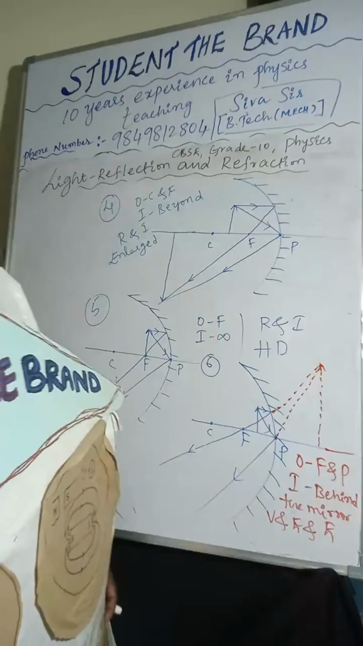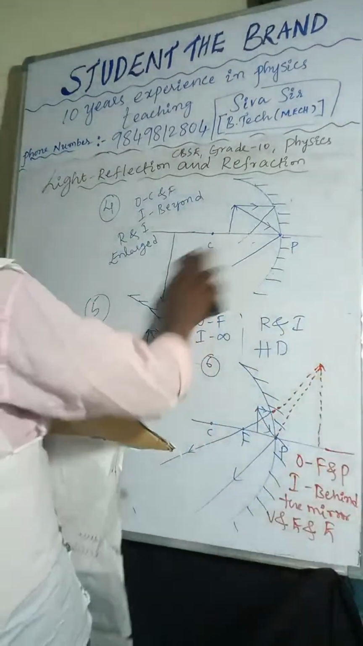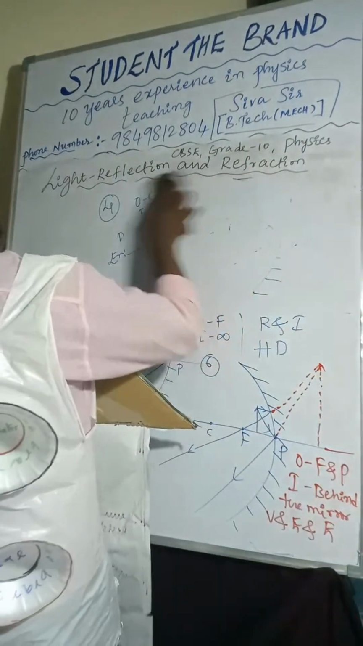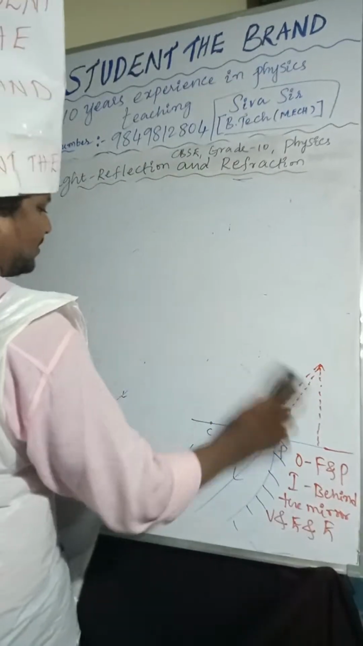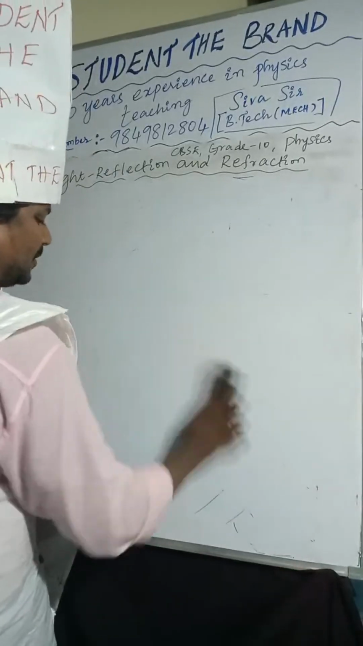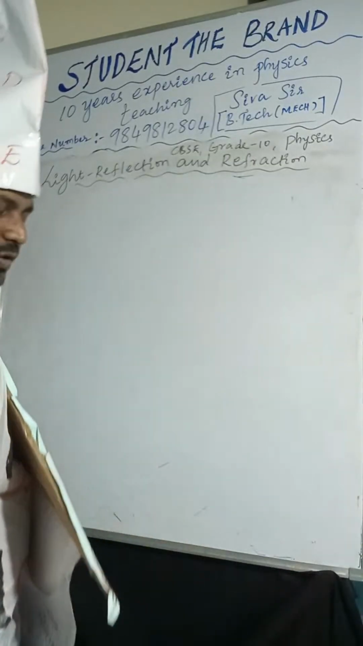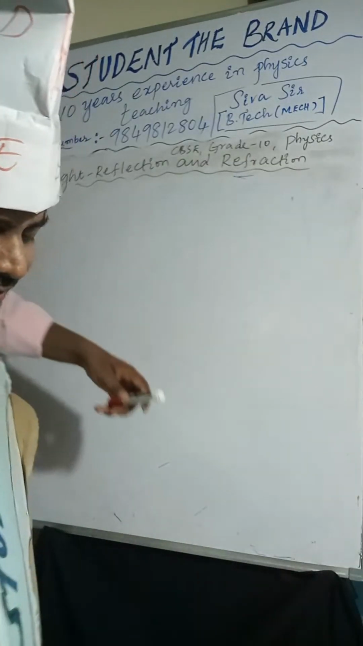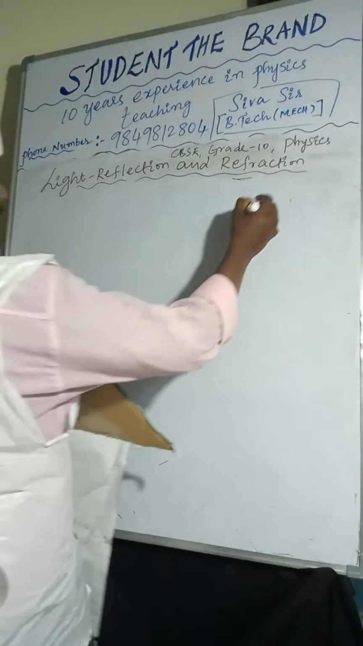Next we are going to the convex mirror image formations. Only two cases. After that we will conclude. Only 2 image formations are there, so we will complete it soon. There is nothing more to it. So listen carefully. Convex mirror, only two cases are there.